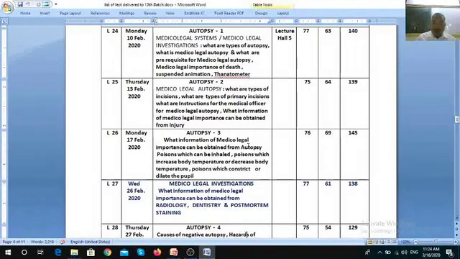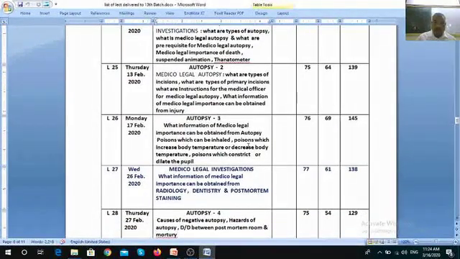It is again a sure sign of death. We discussed this in lecture number 27, dated 26th February 2020. Then lecture on autopsy number 4. It was lecture number 28, dated 27th February 2020. In this, we discussed causes of negative autopsy.